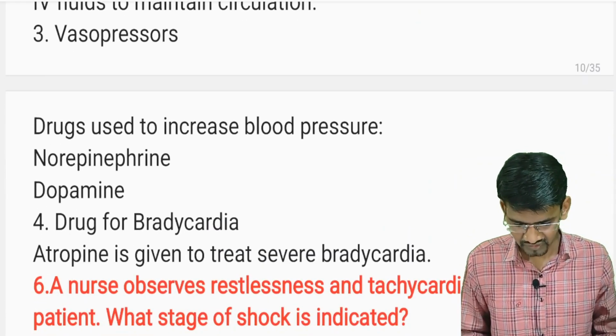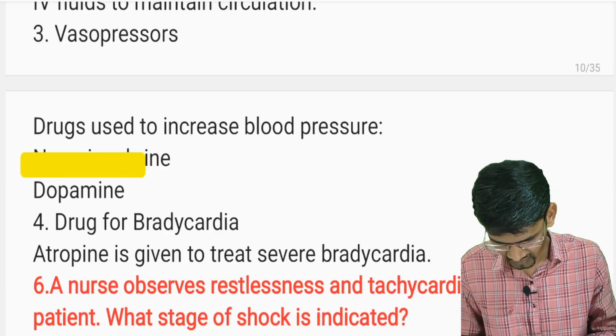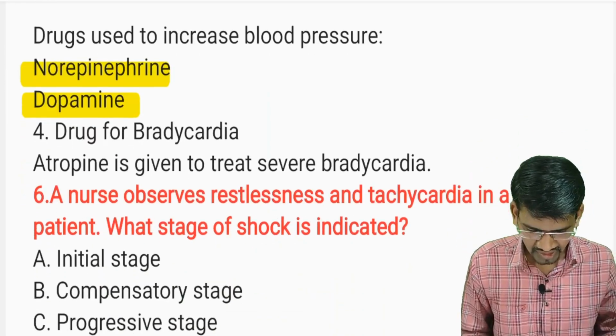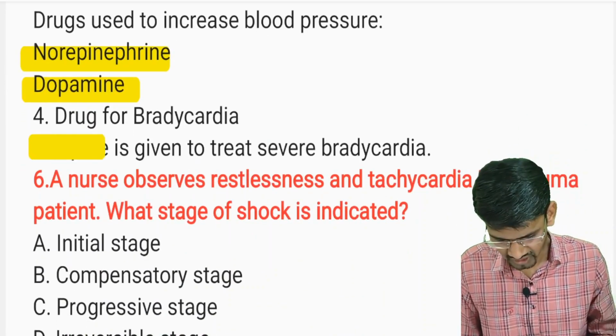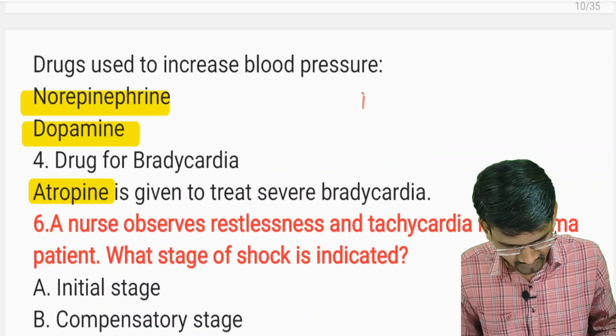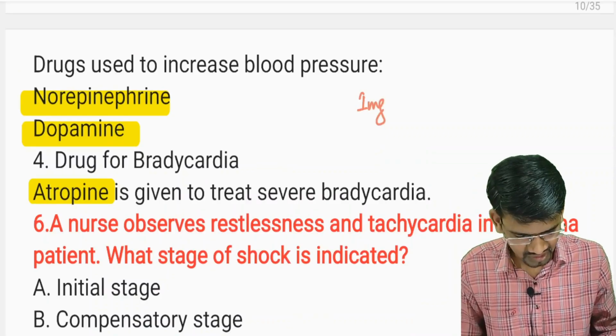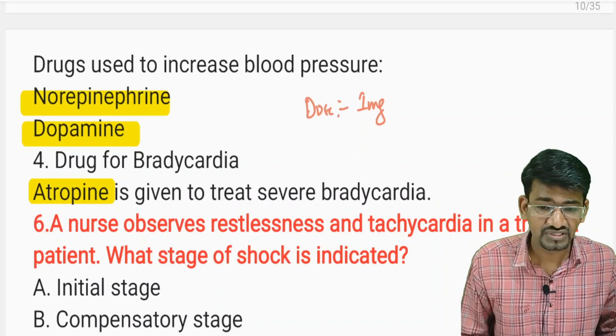Again, we use vasopressors, that is norepinephrine, noradrenaline, and dopamine. And if the patient, as I told, has bradycardia, then atropine should be given. So what is the dose of atropine here? Atropine should be given 1 mg. Okay, so a 1 mg dose of atropine will be given.